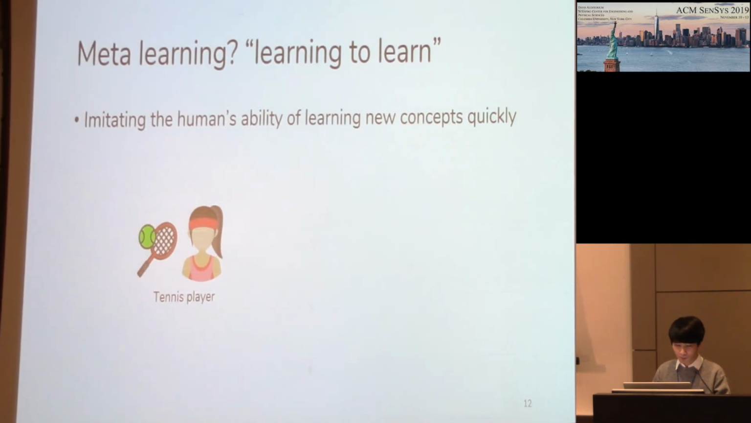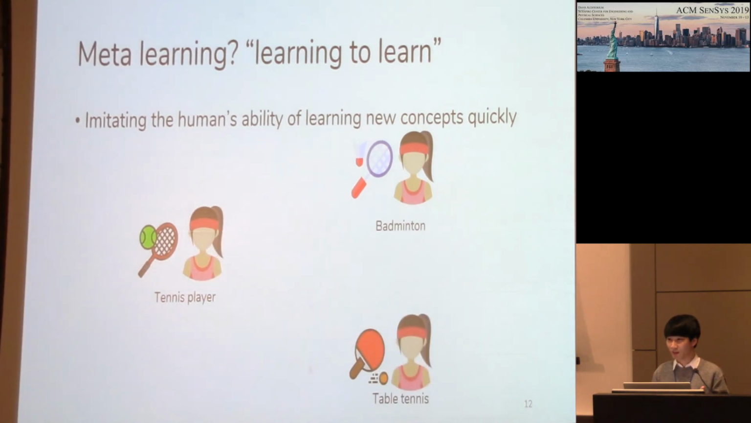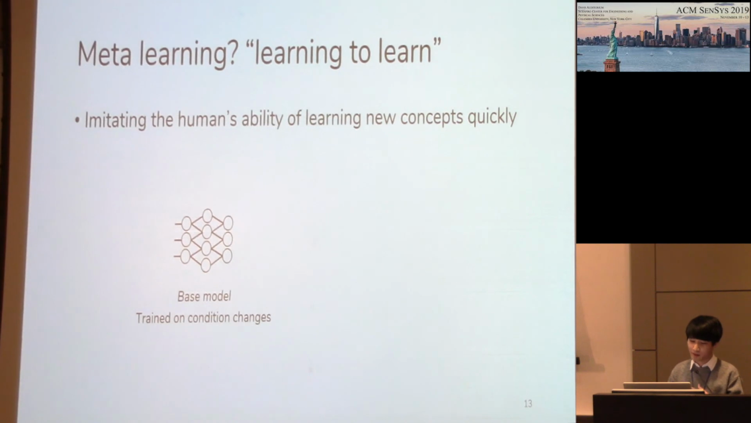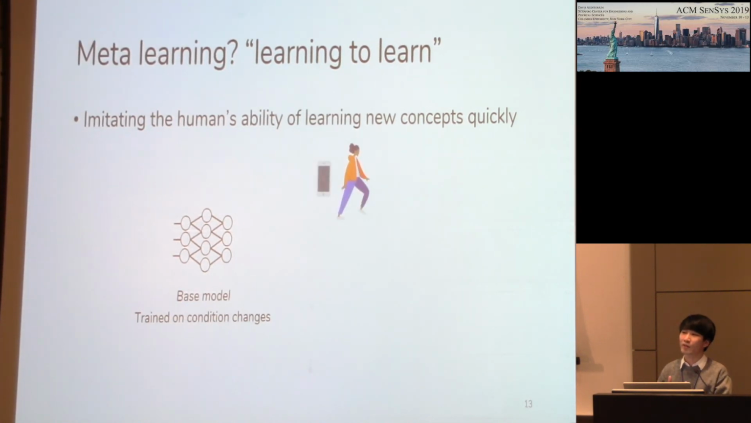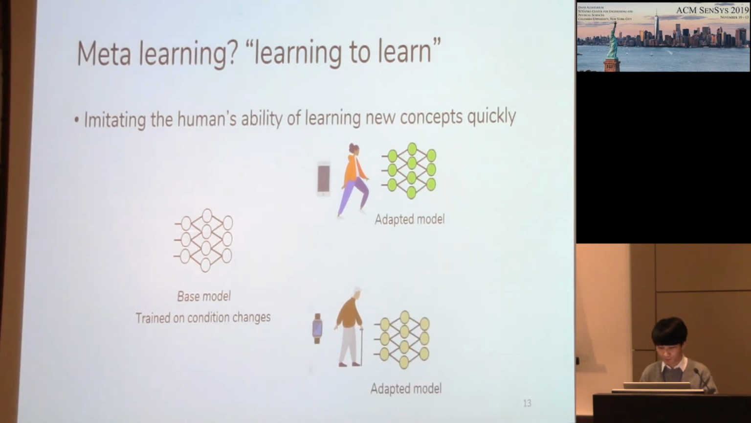Here's an analogy. If one is trained to play tennis, then one can learn how to play badminton or table tennis more easily than someone who isn't. Similarly, MetaSense trains a base model on condition changes, so that if it meets a new condition that it has never been trained on before, it can adapt to that condition with few data, like this.